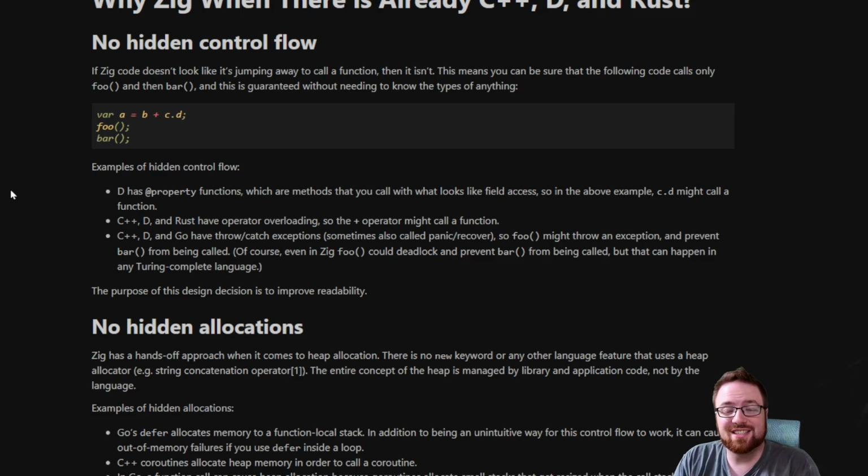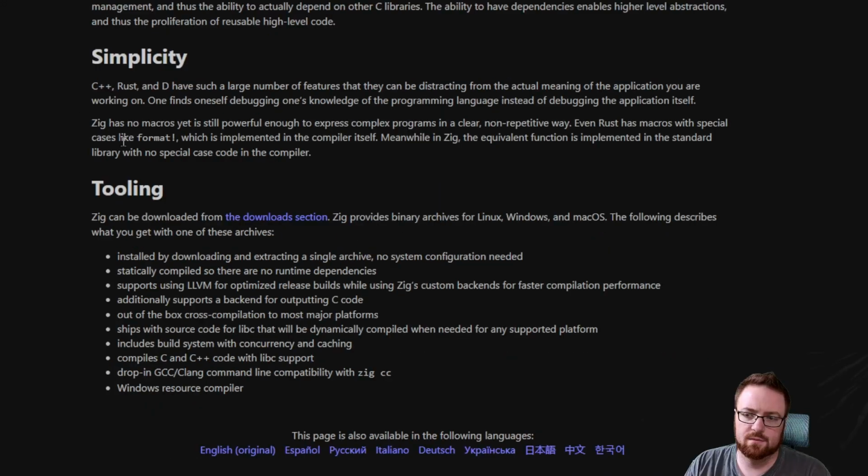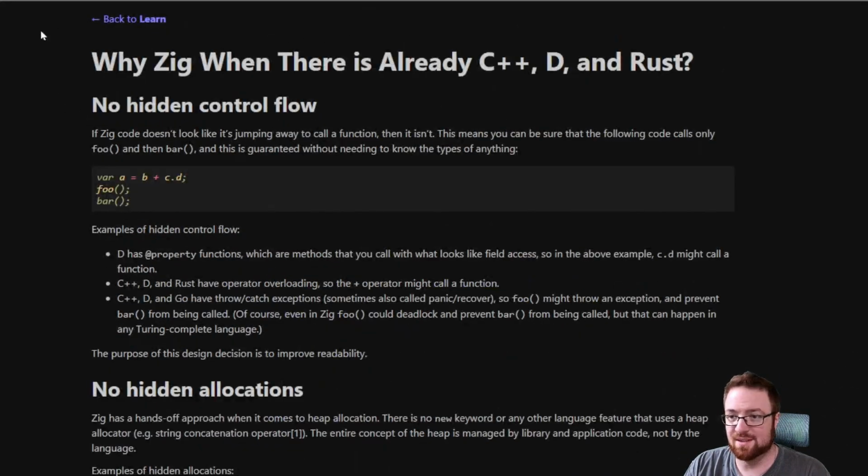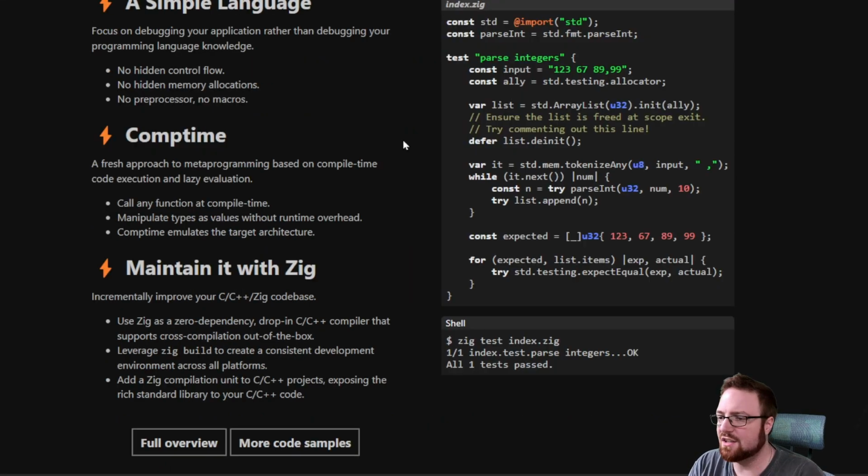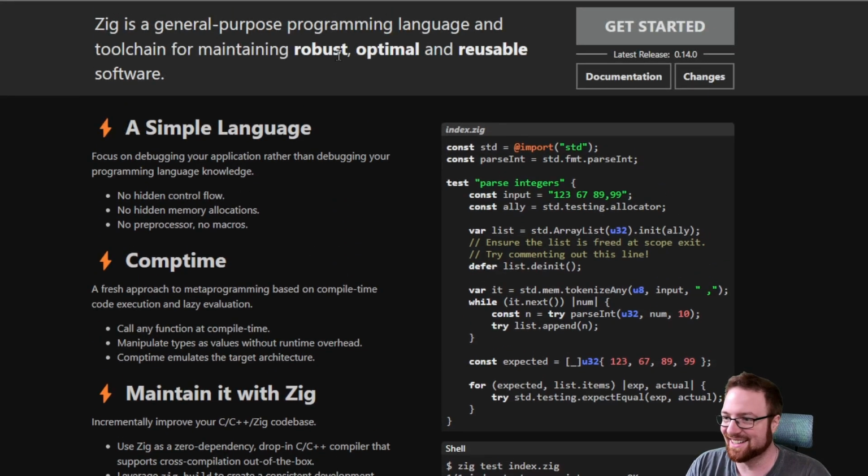I'm actually curious about this. I had never heard of the D language until now. That is, I didn't even realize I was reading about a language for a second. Would not consider my experience with this language simple. Still don't know what comp time is. The use case for this language is very possibly just too big brain for me. That might be what's going on here. This language might just be big brain, and I am not a big brain programmer. I am a small brain programmer who just has been doing it a long time.